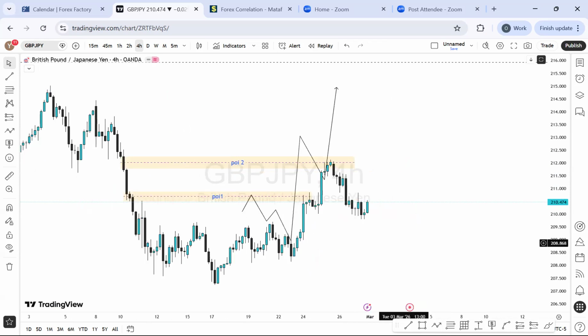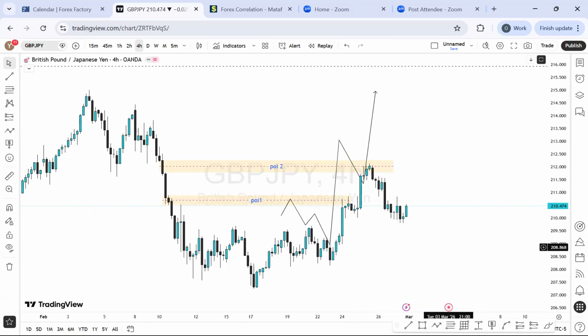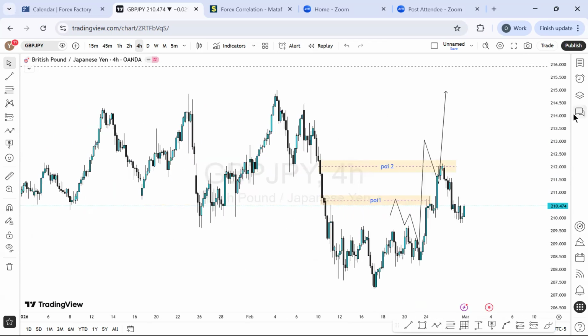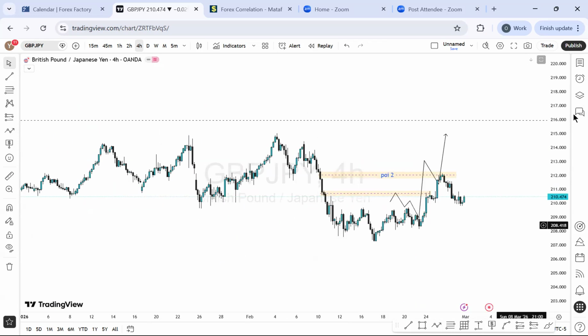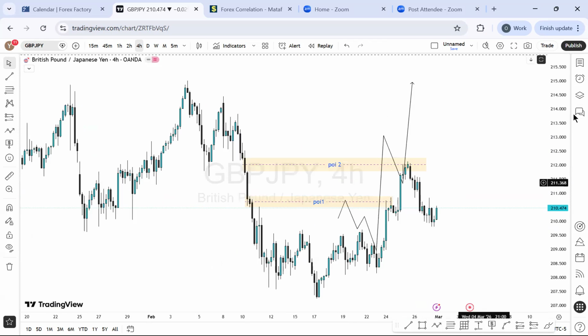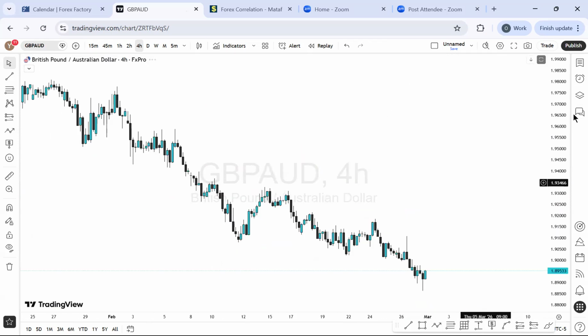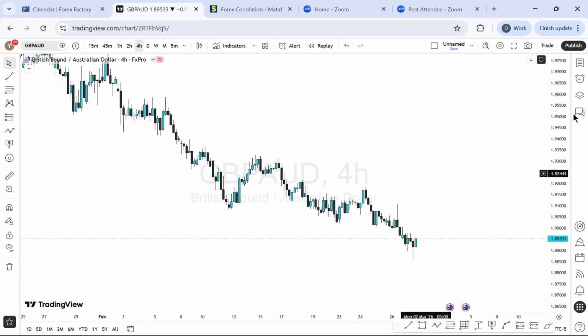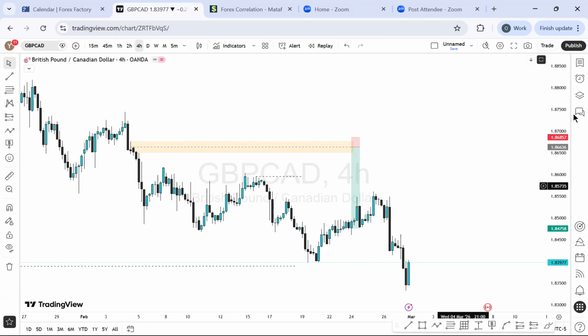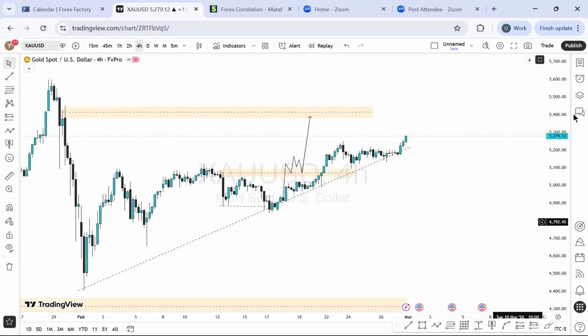That is Great Britain pounds JPY for the week. I'm not really interested in this guy for this week. I want to see how the price will play out so we don't get caught in between. And that is that on Great Britain pounds JPY. Great Britain pounds AUD, I'll be leaving this. I skip it. Great Britain pounds CAD, I'm skipping it. And also gold. Okay, I won't skip gold then.